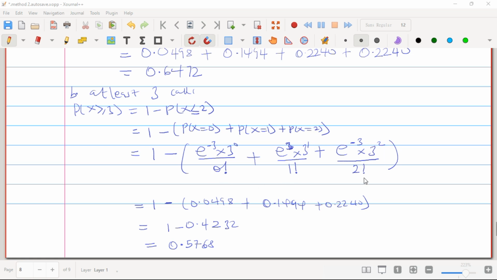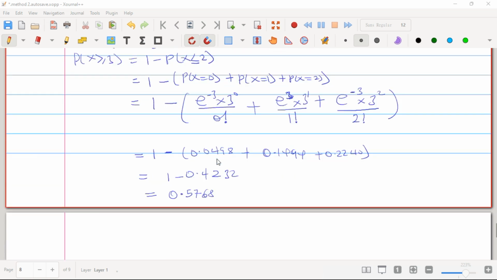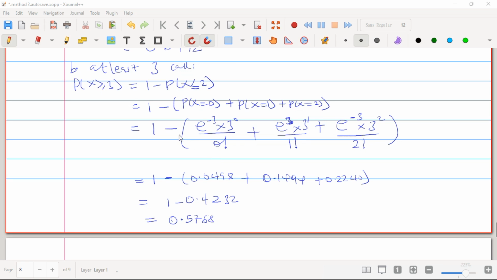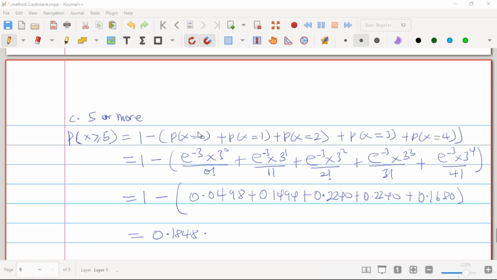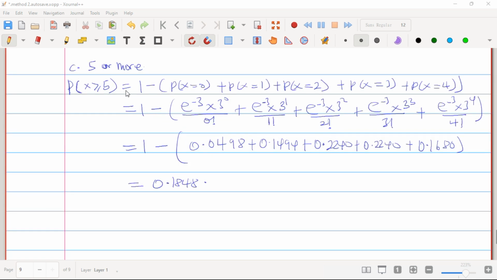Right, so once you put everything on the calculator, you are going to get 1 minus 0.4232. You point this, you add, you get 0.4232, and then subtract it from 1, you are going to get 0.57618. Yes, that's our probability that our x is greater than or equal to 3.